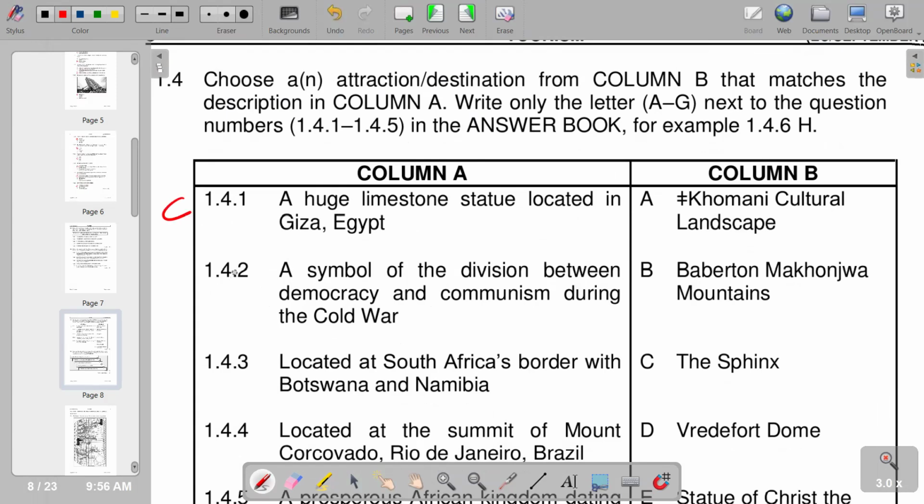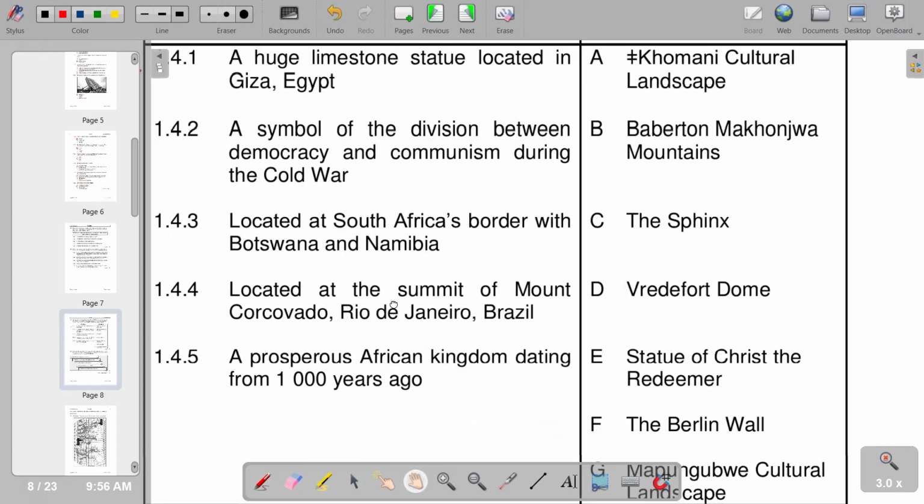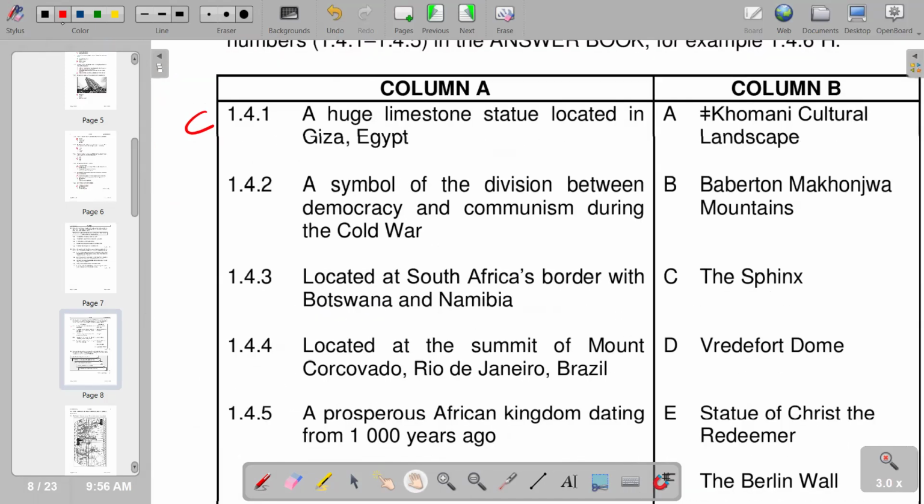Then we go to 1.4.2, a symbol of the division between democracy and communism during the Cold War. According to our responses, this is the Berlin Wall, which we have on F. So we represent our F on 1.4.2.